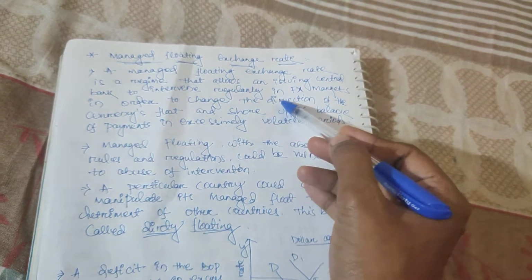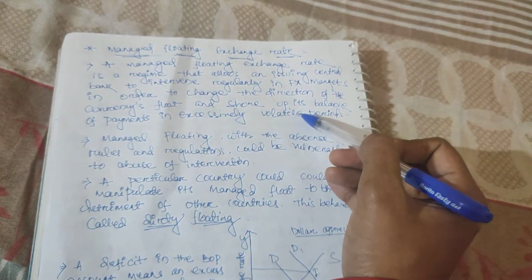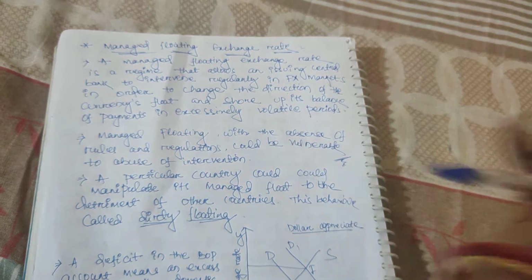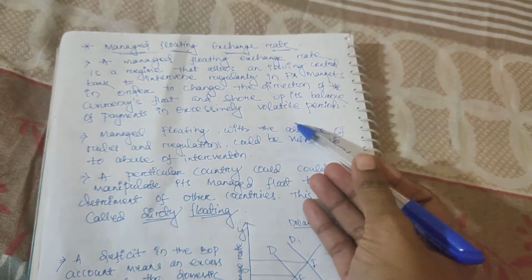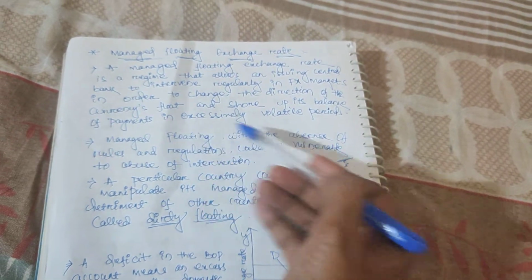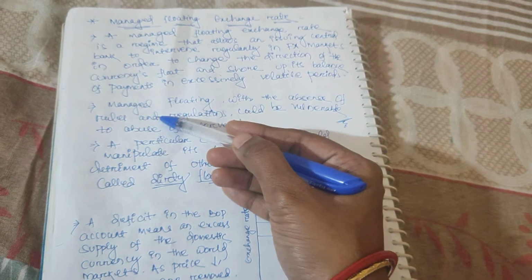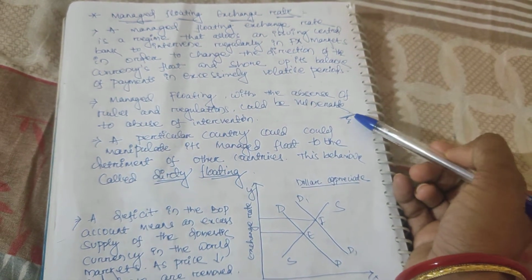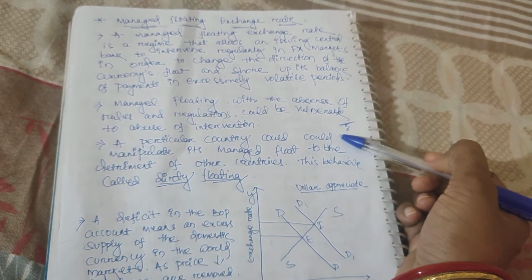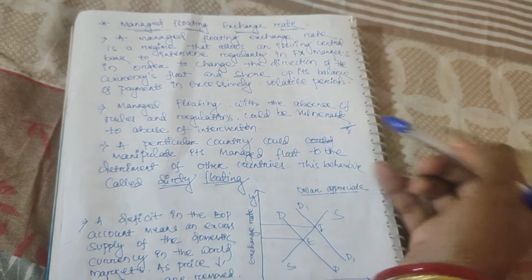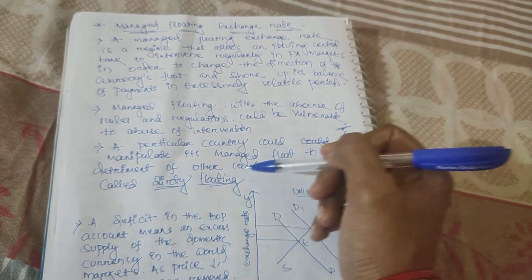But sometimes monetary authorities also intervene regularly in the foreign exchange market in order to change the direction of the currency float and shore up its balance of payments in excessively volatile periods. If an urgent situation comes, if some market disturbance comes, then the monetary authorities will intervene and see what the regular foreign exchange market rate is. Managed floating, in the absence of rules and regulations, could be vulnerable to abuse of the intervention. A particular country could manipulate its managed float to the detriment of other countries. This behavior is called dirty floating.